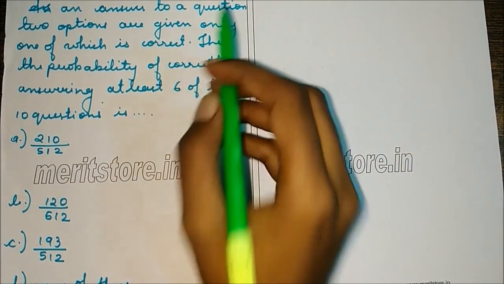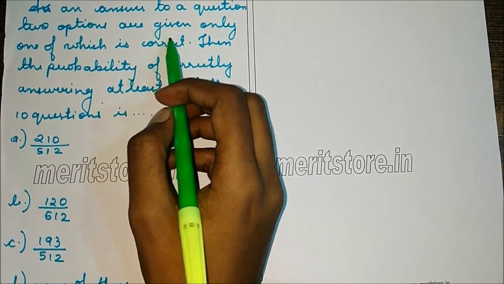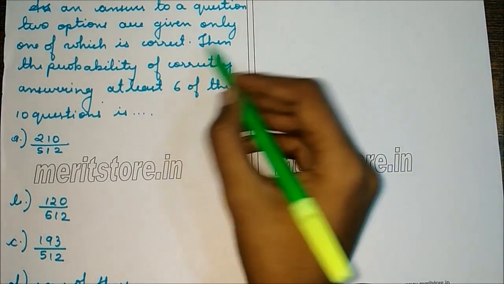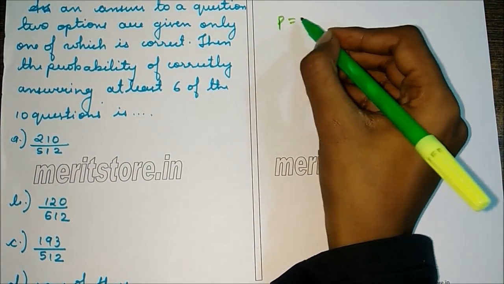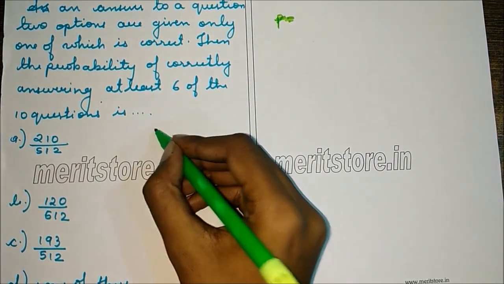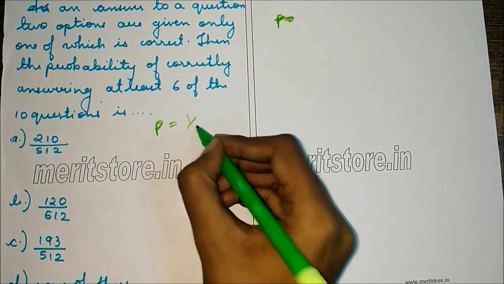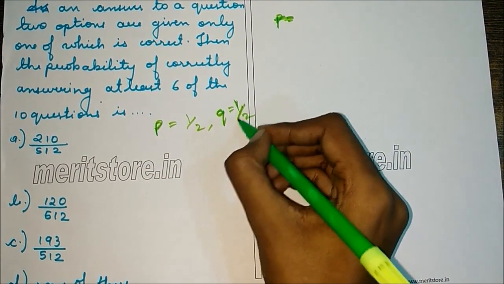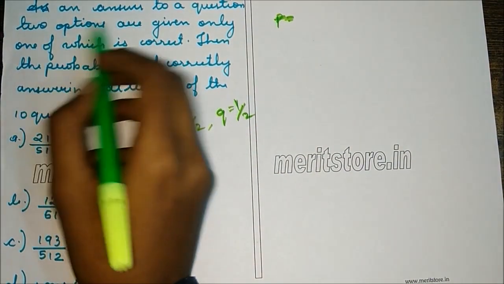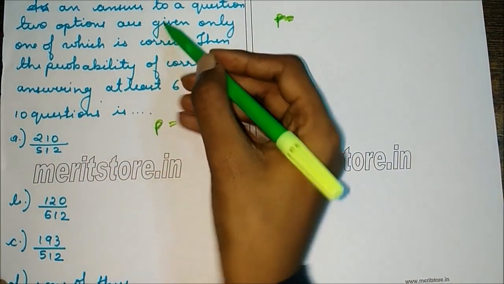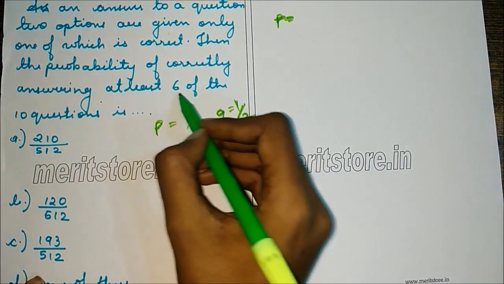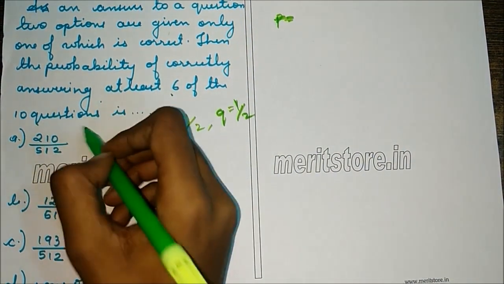As an answer to a question, 2 options are given and only one of them is correct. So the probability of getting an answer correct is 1 by 2. So let P be the probability of getting the correct answer. So P will be 1 by 2. So naturally Q will also be 1 by 2. So there are 2 options in a question and only one of them is correct. So we need the probability of getting 6 answers right out of 10 questions.